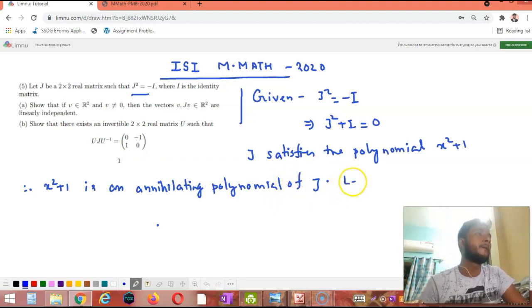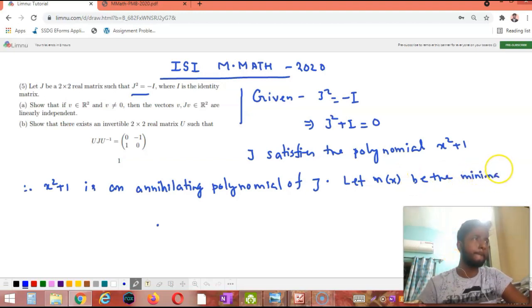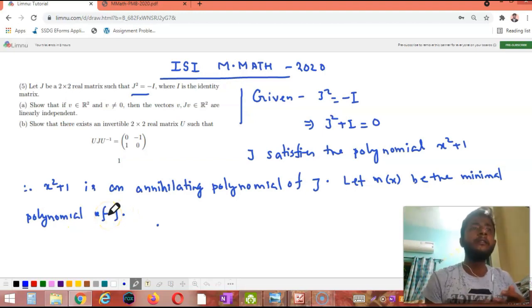Let m(x) be the minimal polynomial of J. Now, what is the relation between minimal polynomial and annihilating polynomial?